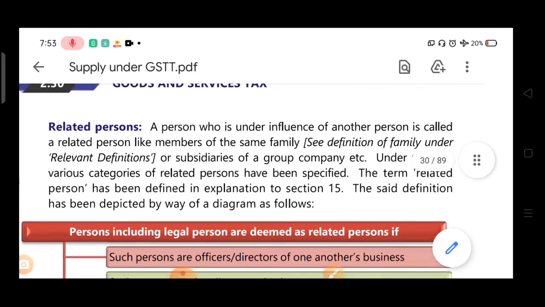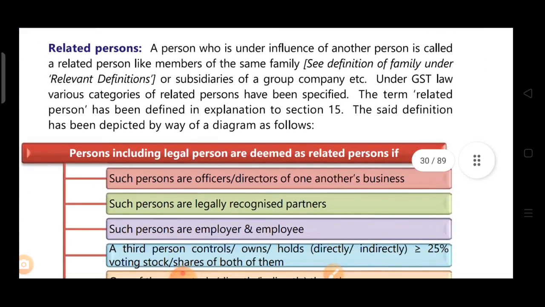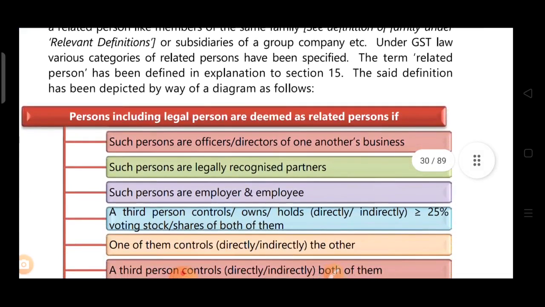Now related person means a person who is under the influence of another person. It includes members of family, it includes some subsidiaries of a group company. Okay, now related person, see what is given in the explanation. Persons including legal persons are deemed as related person. It is given that the term related person is defined in the explanation to section 15. The said definition has been depicted over here.